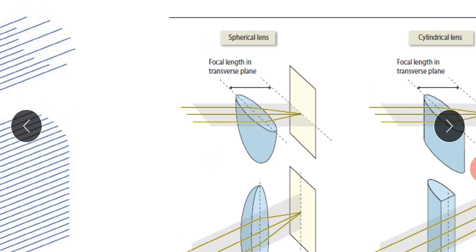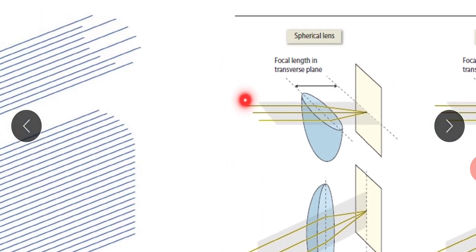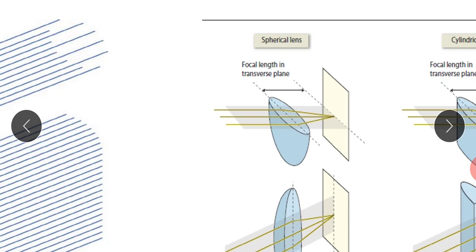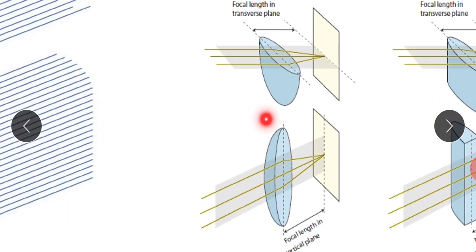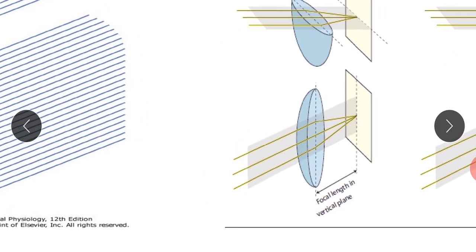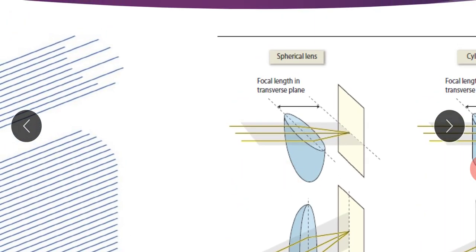Okay. So, this is the spherical lens. When the parallel light rays pass through the transverse plane, they converge and form a single point. In the same way, when they pass through the vertical plane, they also converge and form a focal point. This is about the spherical lens.